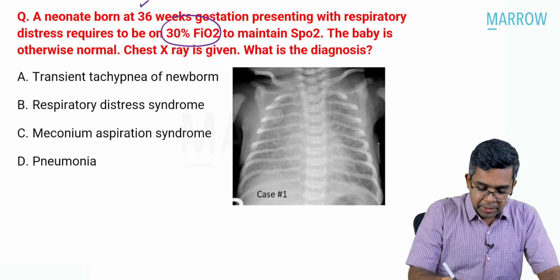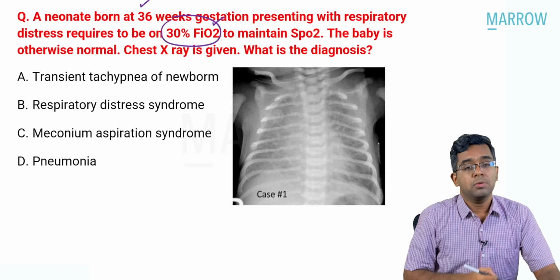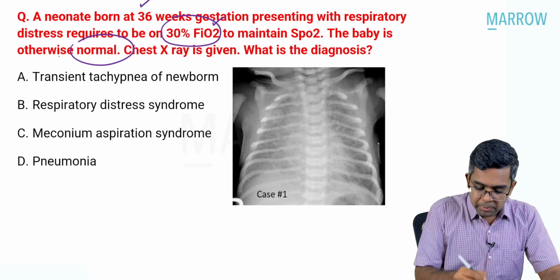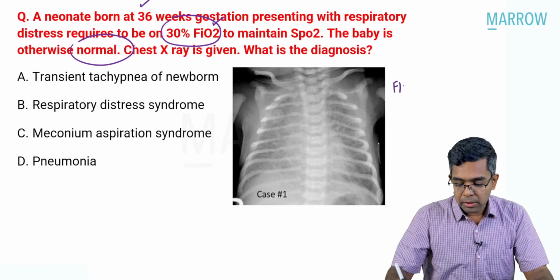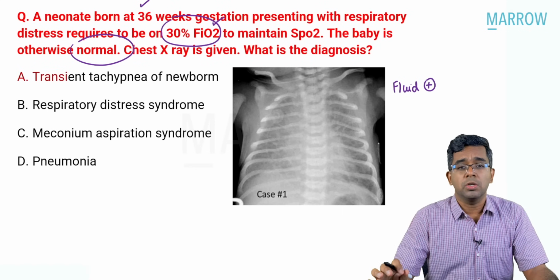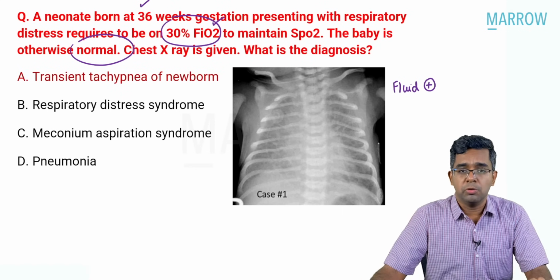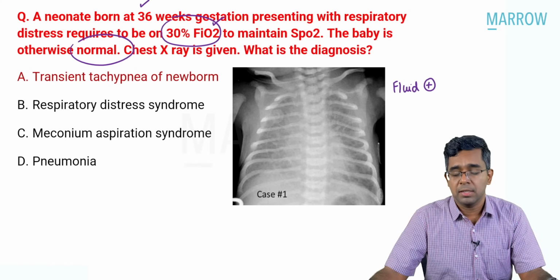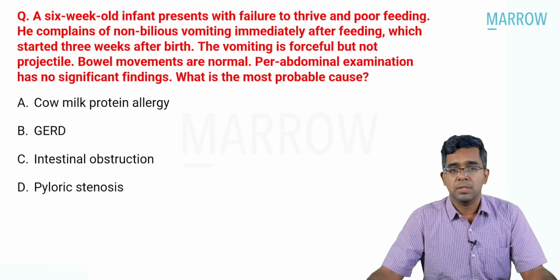So late preterm, minimal oxygen requirements, otherwise normal baby, and presence of fluid in the lungs. Without any doubt, the diagnosis is going to be transient tachypnea of newborn, which will be the final answer for this particular question. Moving on to the next question.